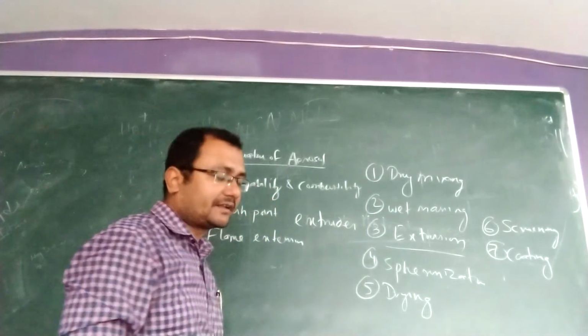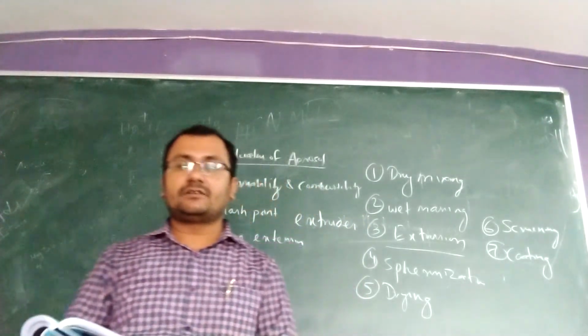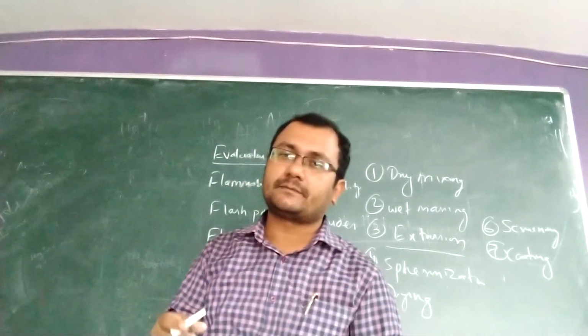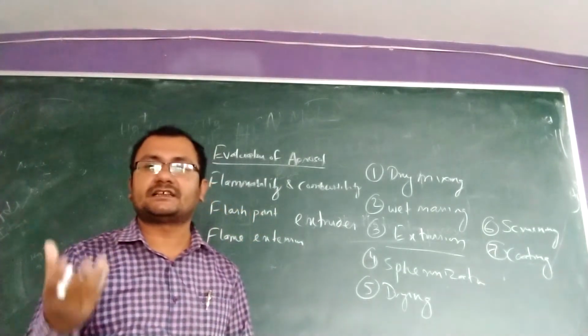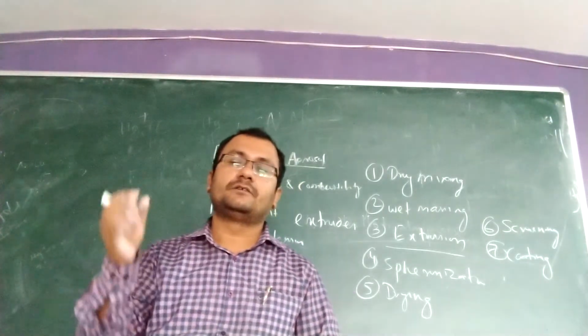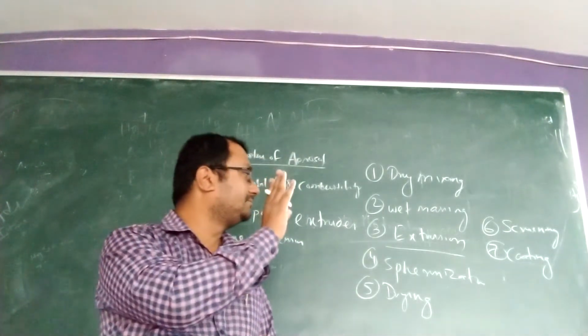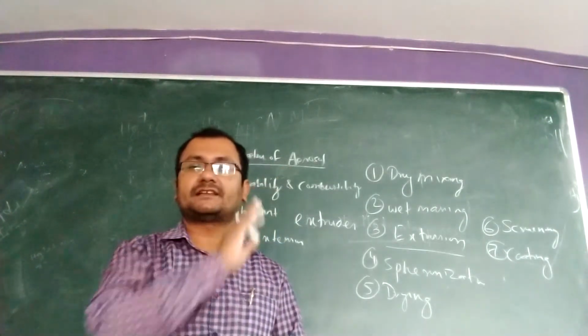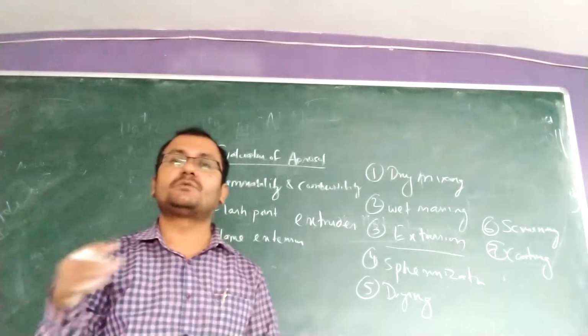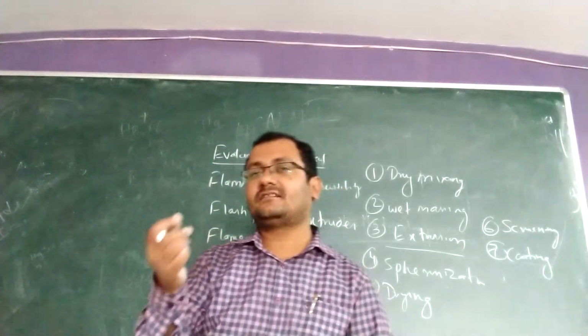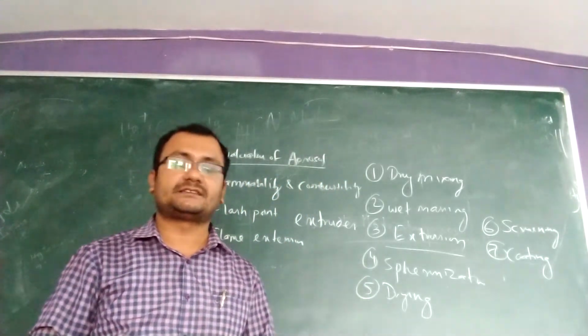Different types of extruders we are using. Then your next step is spheronization. Spheronization means by using the equipment spheronizer, we put all the rod shaped particles we got from the extruder, and due to its rotation, the rods will be converted to sphere shape.